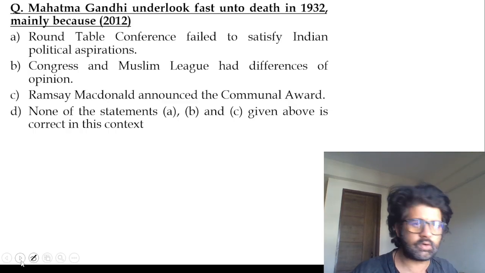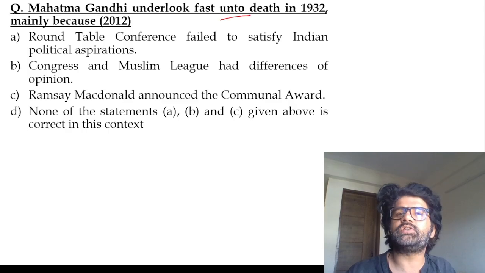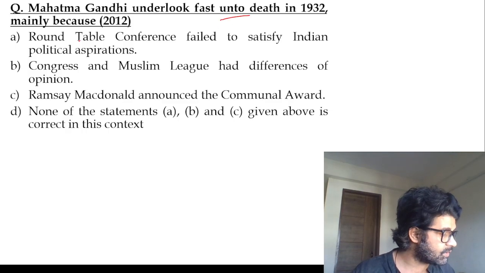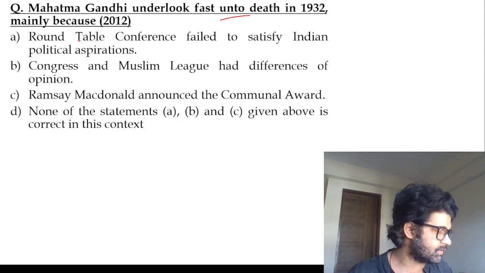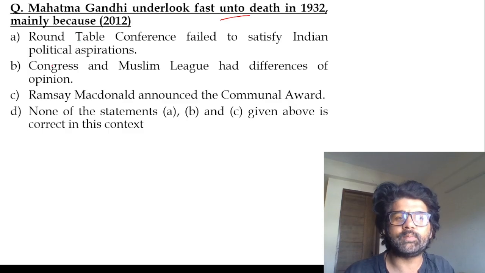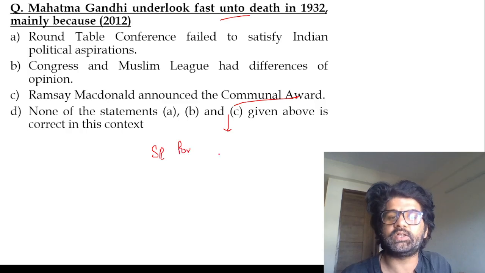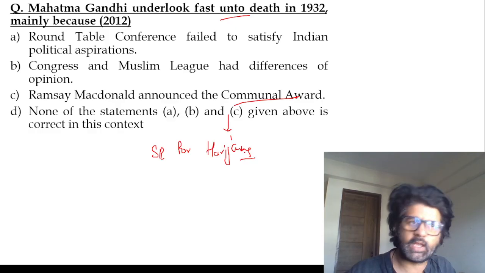Mahatma Gandhi undertook a fast unto death in 1932, mainly because Ramsay MacDonald announced the Communal Award, separate electorates for Harijans, untouchable people, and Gandhi felt he was trying to create division even within Hinduism.